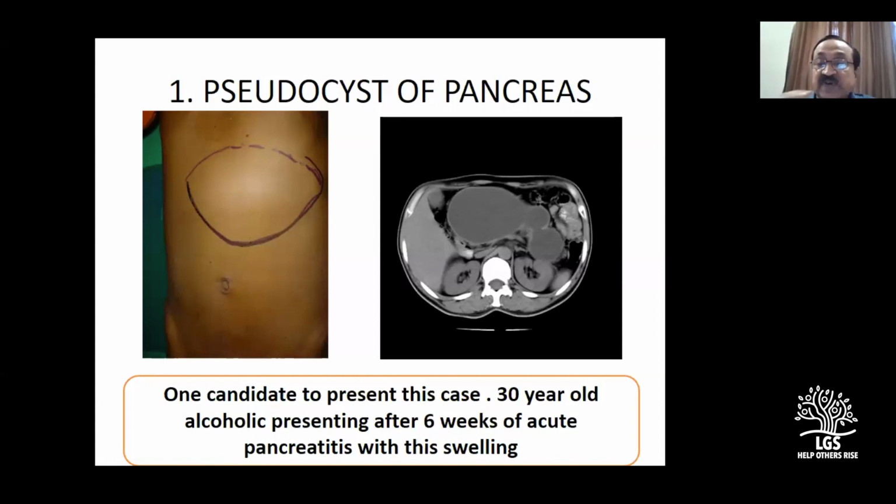Whereas in the other case, which I had put in the initial part, the upper border is very close to the xiphoid process. So then you can't make out, that's fine. Good. Any other? Okay, sir. Thank you. Any other? Okay.